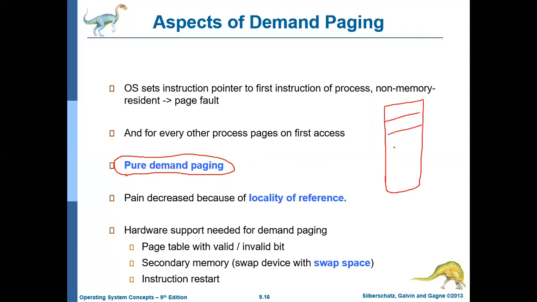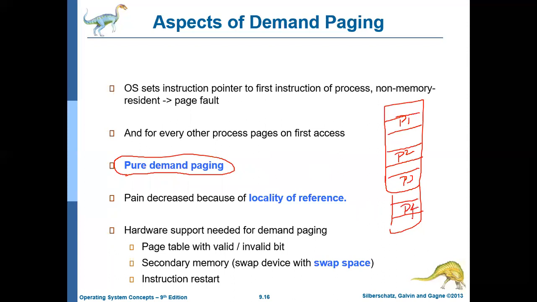For a particular process, the operating system may identify some 10 pages. Page 1, page 2, up to page 10 may be loaded into the main memory in a non-contiguous fashion at some empty frames. It's not exactly 10, it depends.